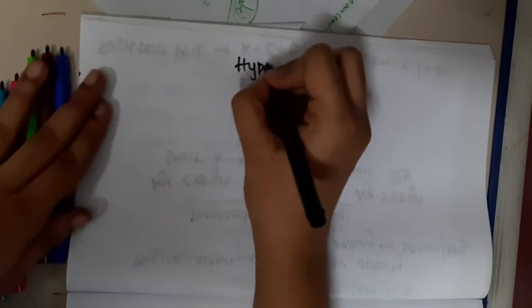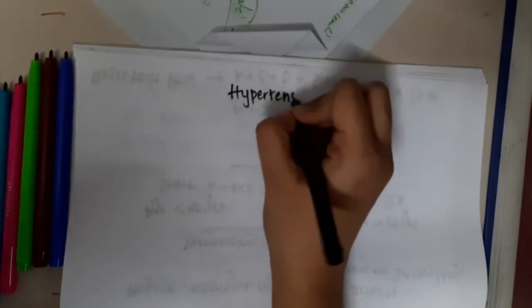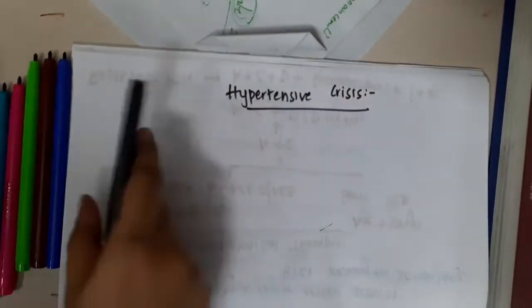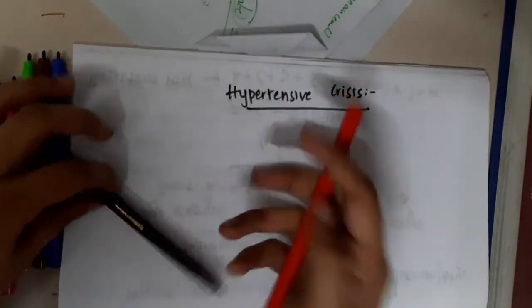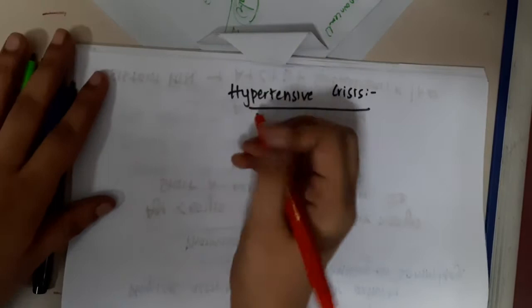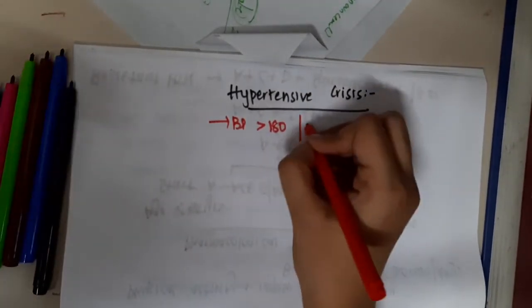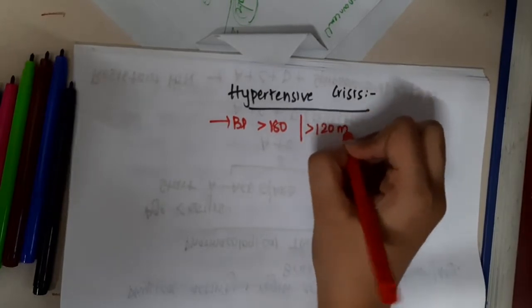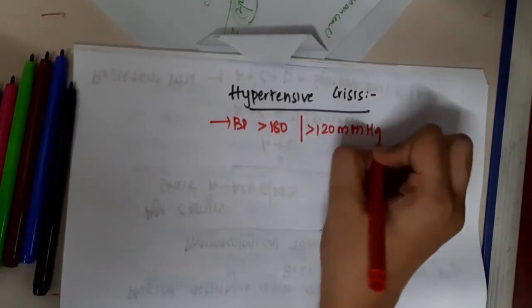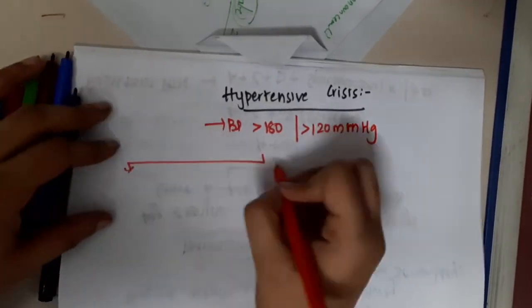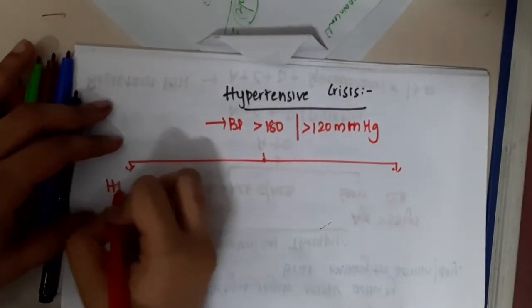Now the next important thing is hypertensive crisis. What is hypertensive crisis? We call it hypertensive crisis if BP is more than 180 by 120 millimeters of Hg. That is, if systolic blood pressure is more than 180 and diastolic blood pressure is more than 120, then we call it hypertensive crisis. It is of two types.